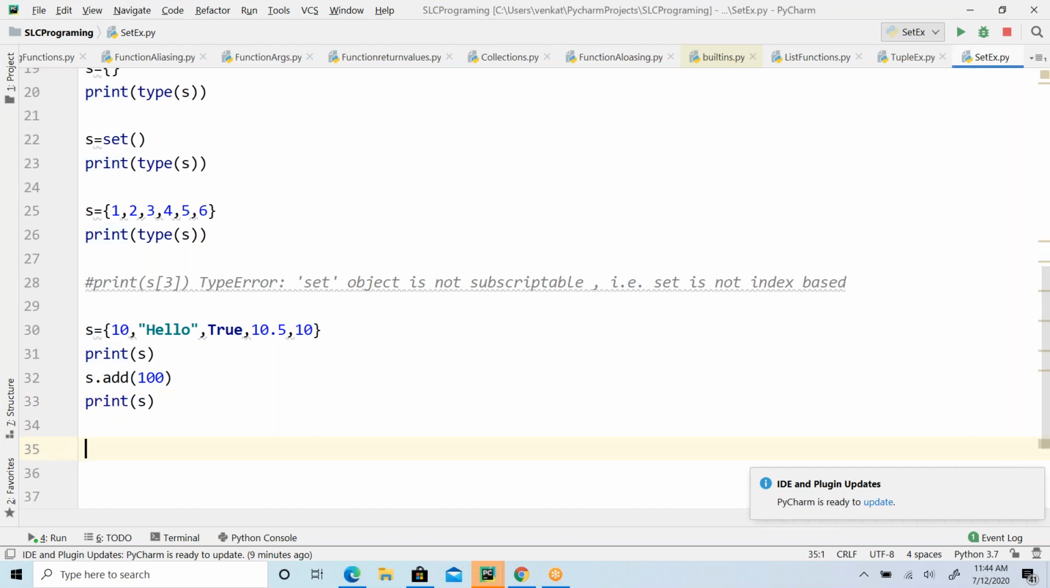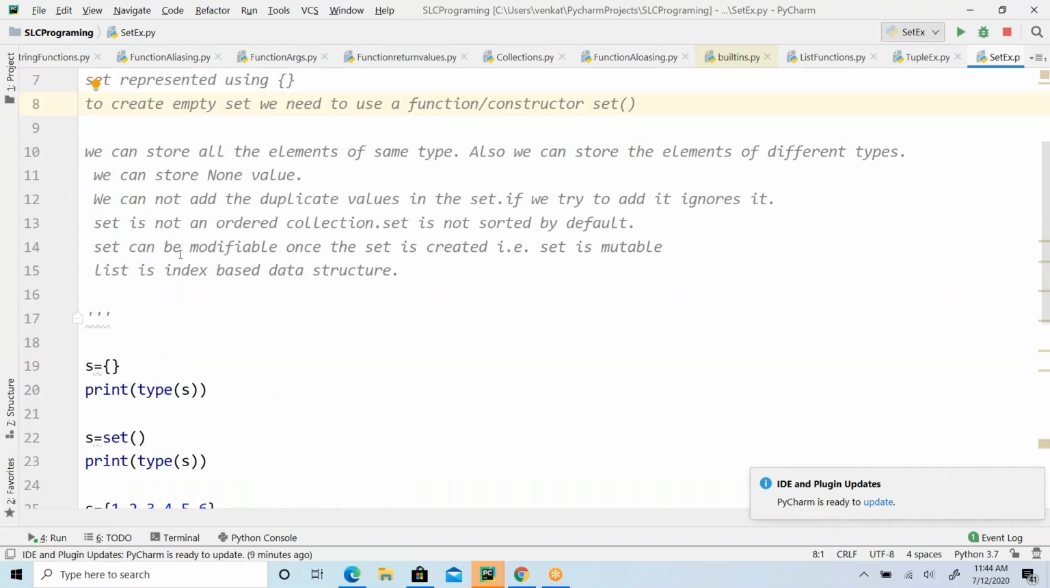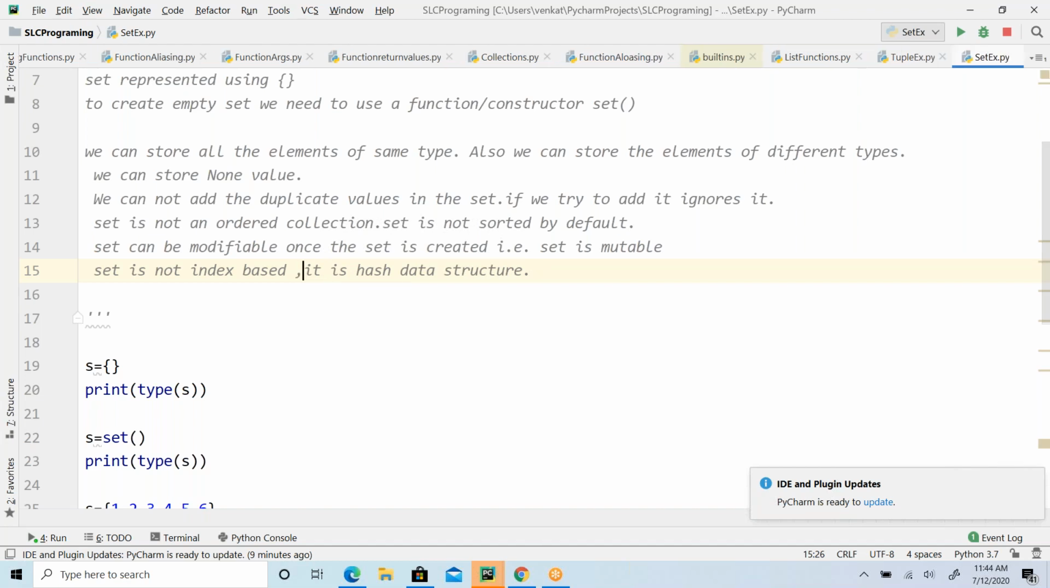Okay, guys. So this is how you can check with your set. It is a mutable object. Of course, set is not index based. It is hash based.